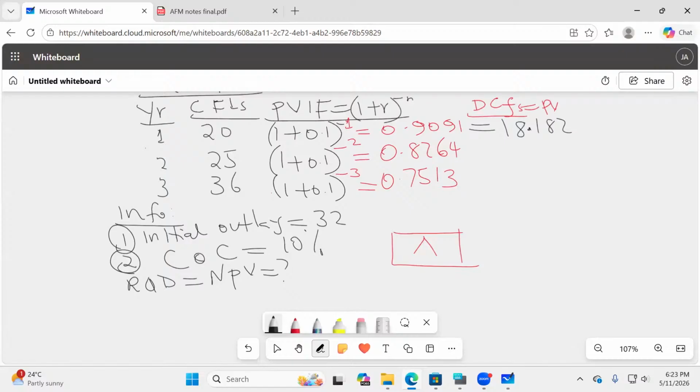How about the second cash flow, but discounted? 20.66. Thank you so much. The third cash flow is 36 multiplied by 0.7513, which will end up giving us 27.047. Now that we have been able to bring these future cash flows to today's value, to today's terms, now they can be added. Now they are compatible for purposes of addition.